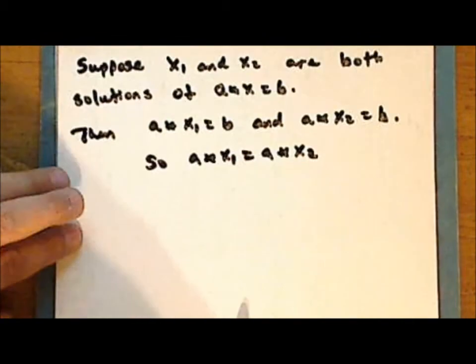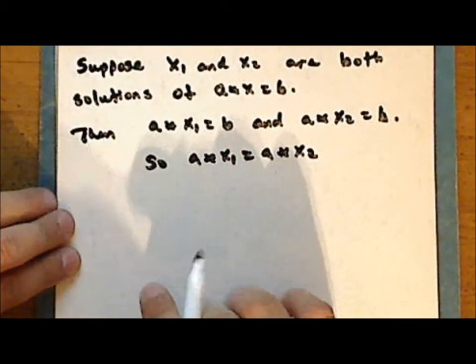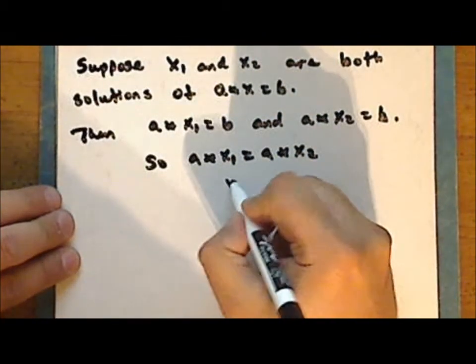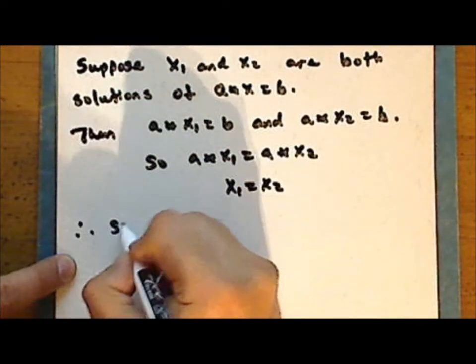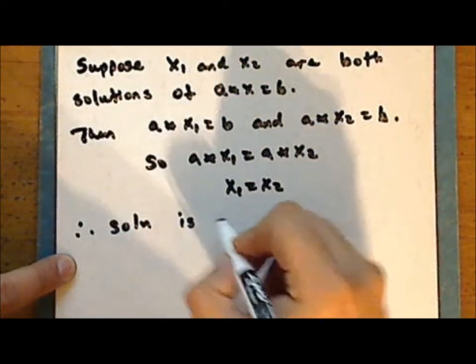And since we are in a group, the left and right cancellation laws hold, and so x sub 1 is equal to x sub 2, and therefore the solution is unique.